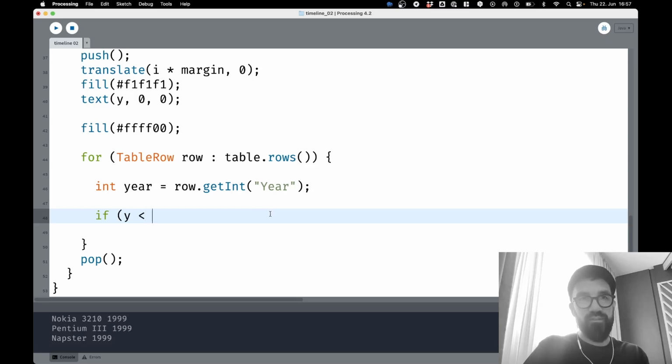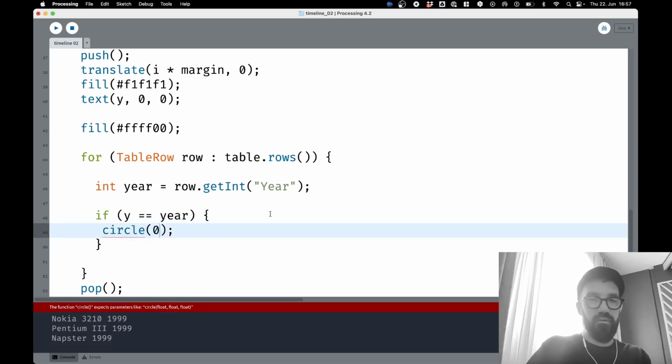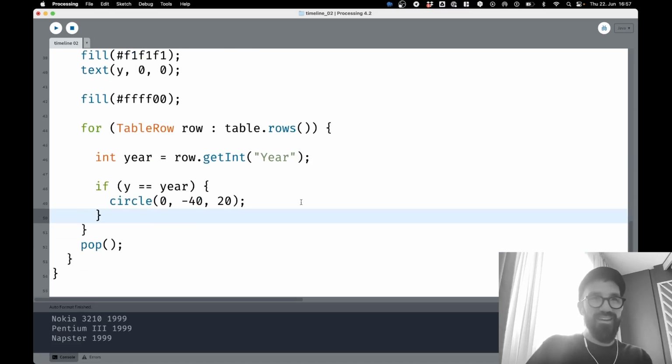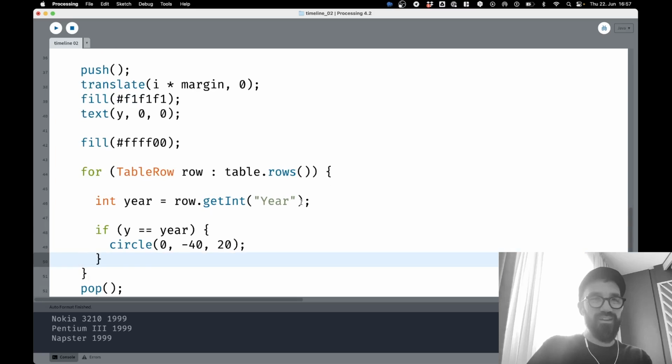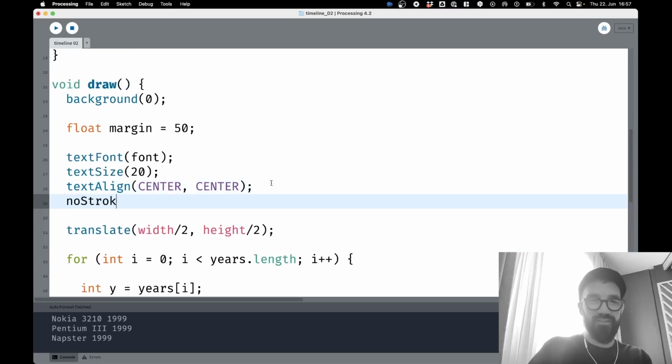So if y is equal to year, then create a circle. Circle 0, okay, this is the x position, and I just lift it up by 40 pixels and I set the size to 20 pixels. That actually should work. Yeah, that should work. I will also deactivate the stroke here, and let's just run the sketch and see what happens.